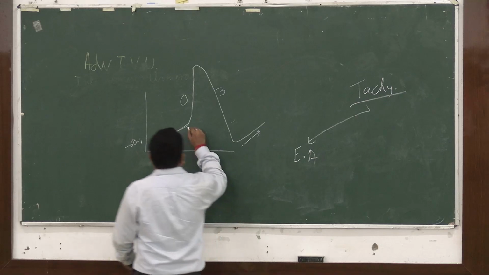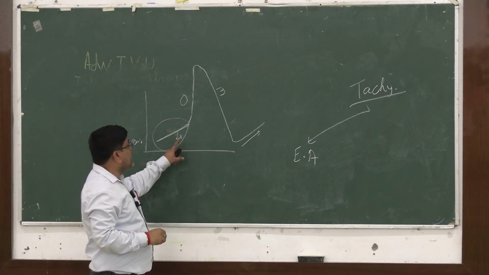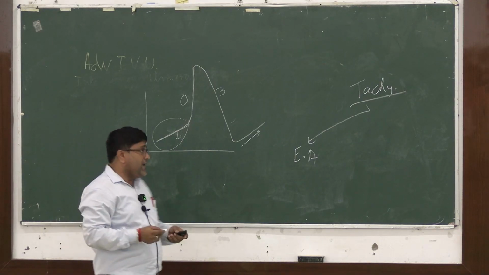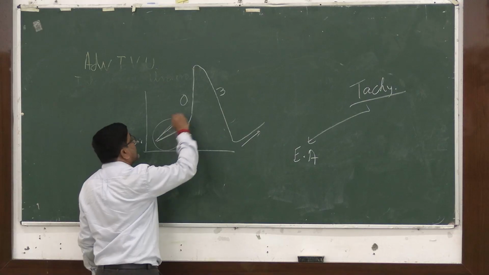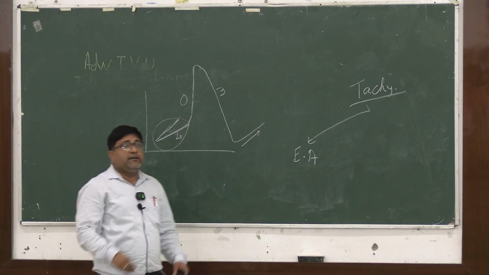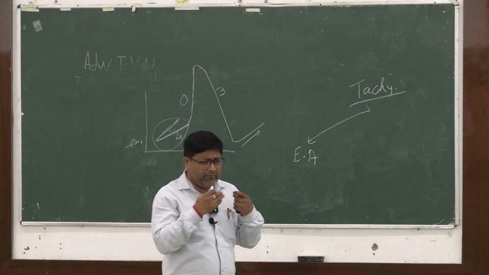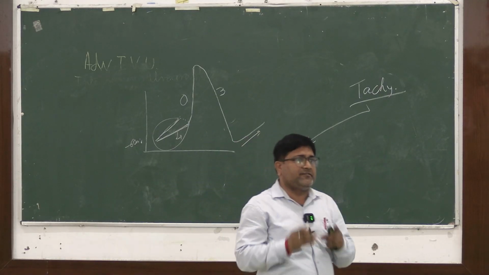Now, here basically the cardiac membrane becomes more permeable to the sodium ion, and hence the rate of phase 4 depolarization increases, and the pacemaker discharge of the pacemakers increases.